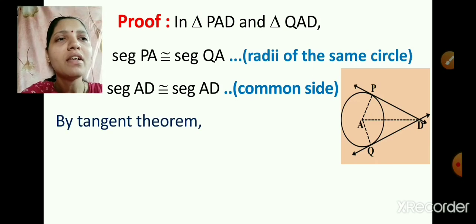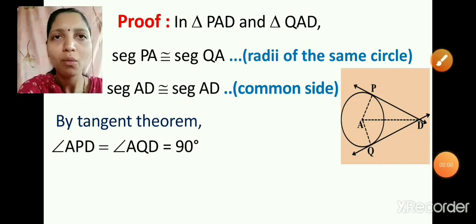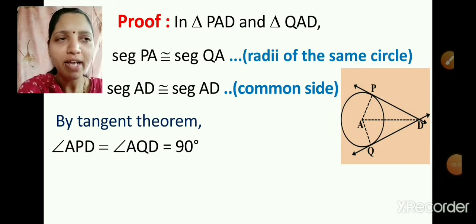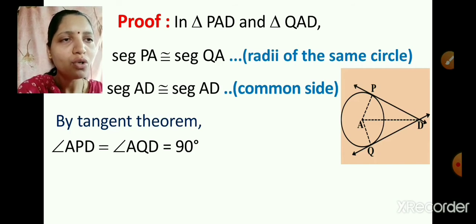Then we can apply the tangent theorem. What is the statement of the tangent theorem? A tangent at any point on the circle is perpendicular to the radius of the circle at the point of contact. So here the points of contact are P and Q, so it will be perpendicular to the radius.